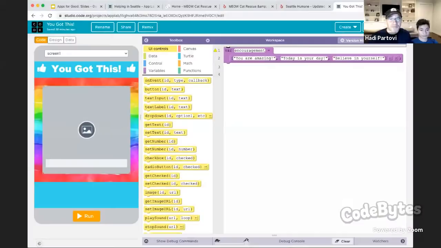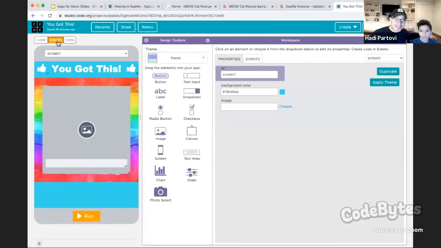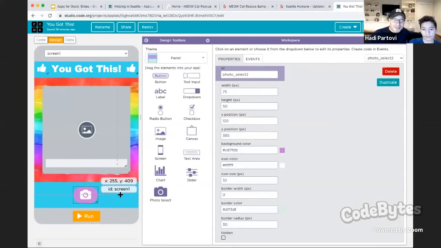So I'm going to share the screen again. So right now this app has this starter screen. And what we want to do is add the ability to take a photo and put an encouraging message. So let's go into design mode. There's a new button you've never seen. Can you figure out how to add a button that takes a photo? Photo select. That's an all new button we've added to App Lab. Put it at the bottom of the screen. This is like a selector, like a checkbox or a radio button, but instead it's a photo selector. So go to the code mode.